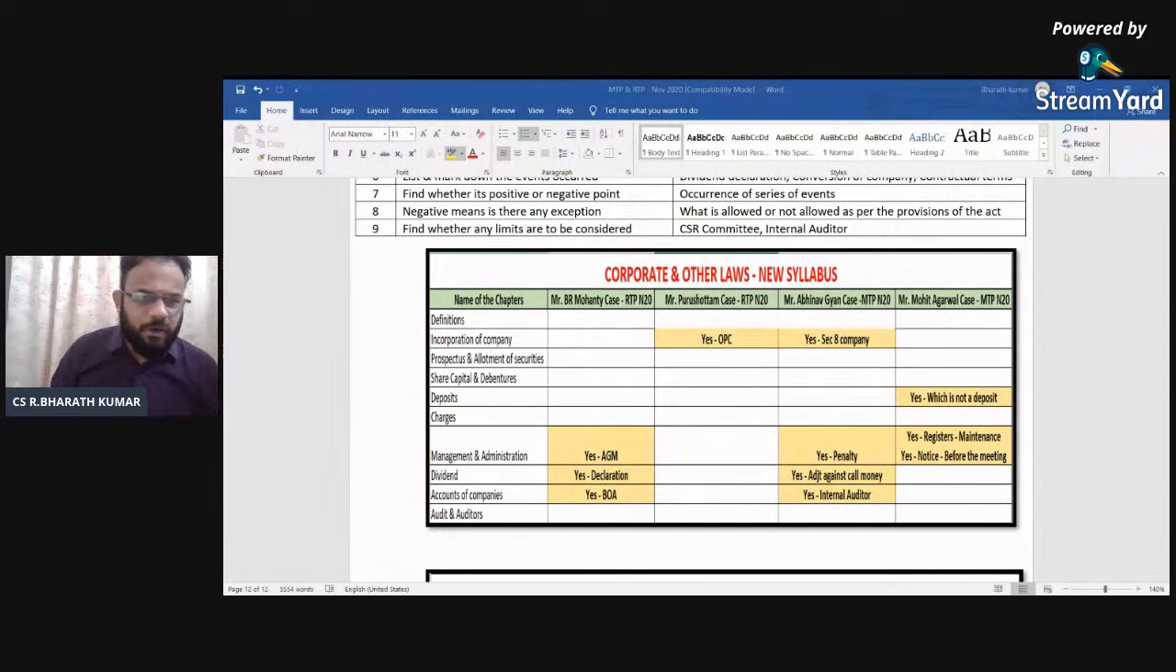Cooling off period for auditors: 5 years for an individual, and 10 years for a firm. Disqualification, as per this particular section, prohibited services of auditor, internal auditor, 3 limits are there. That's our condition. If you write like this, to the point, it is going to be great.